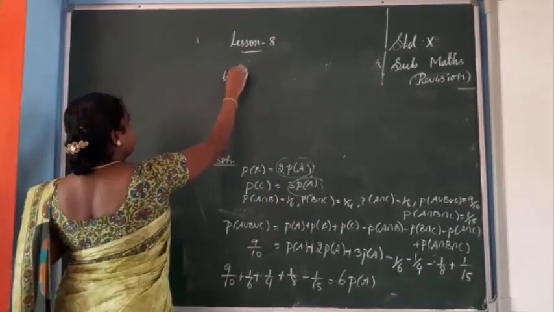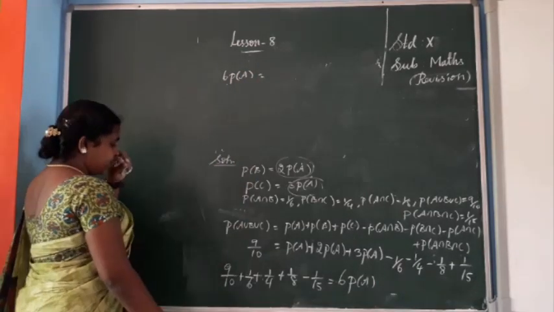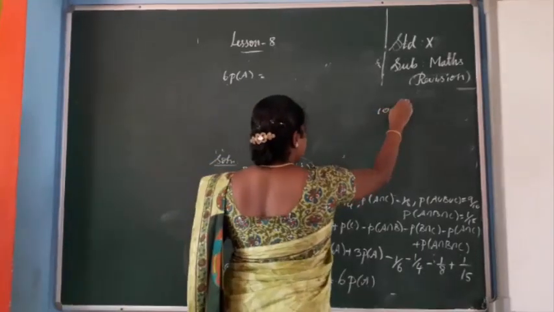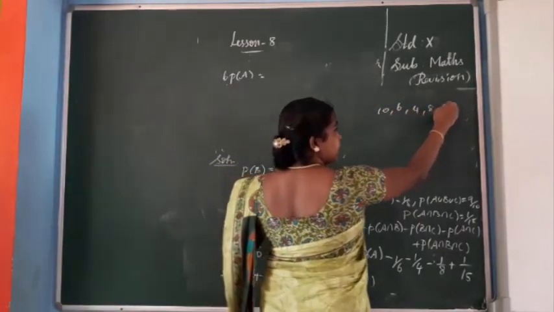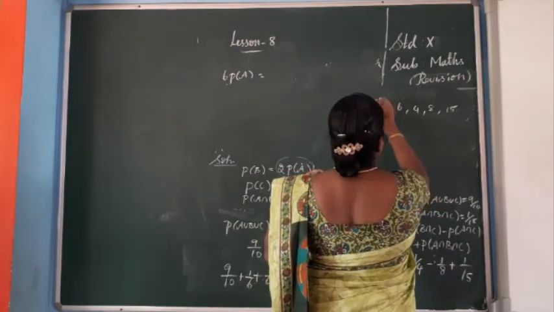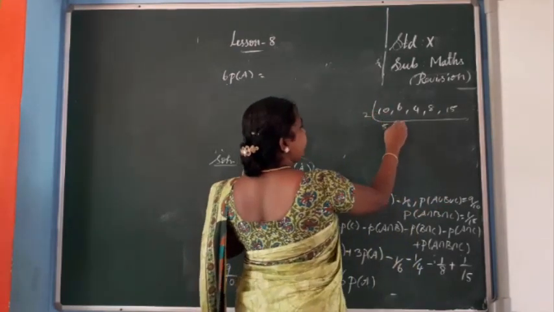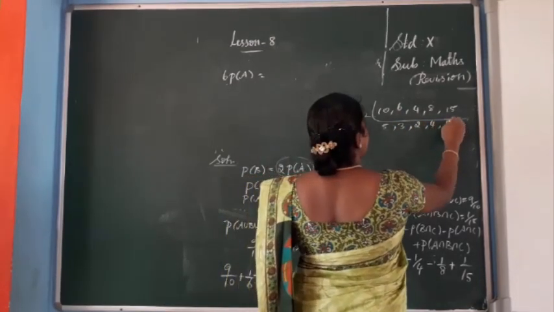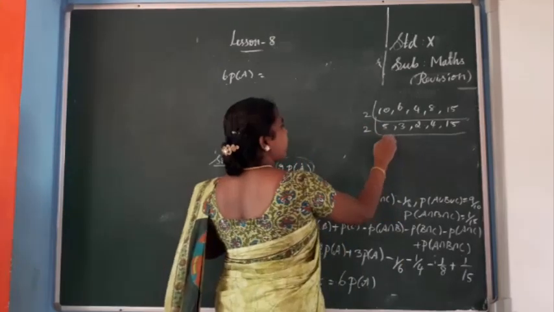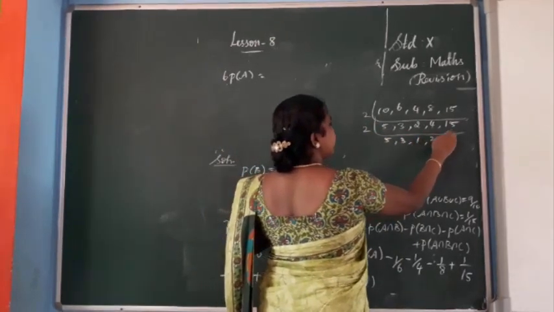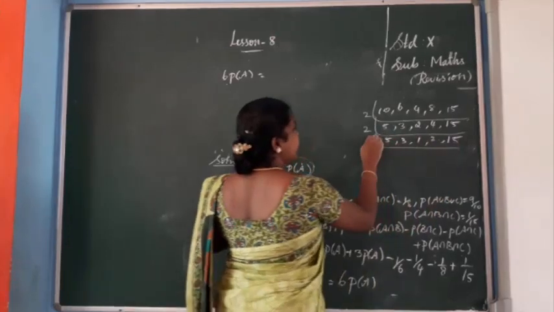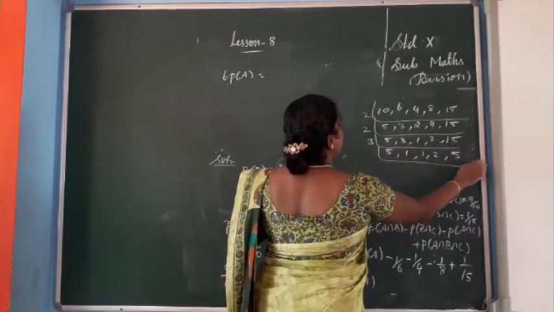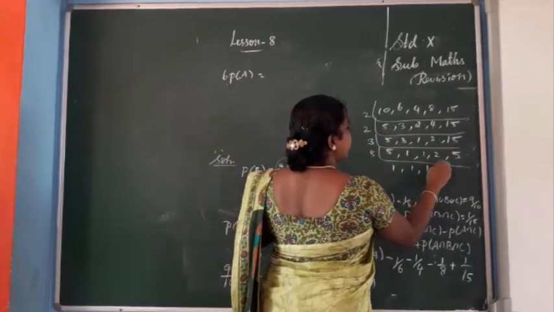Okay, 6 P of A equals, so on the left hand side you take the LCM of 10, 6, 4, 8 and 15. So take the LCM. 2 first: 5 2s are 10, 3 2s are 6, 2 2s are 4, 4 2s are 8, 15. Next again 2: 5, 3, 1 2 is 2, 2 2s are 4, 15. Next we can give 3, isn't it? So 5, 1 3 is 3, 2, 5 3s are 15. Next 5, 1, 1, 2, 1.